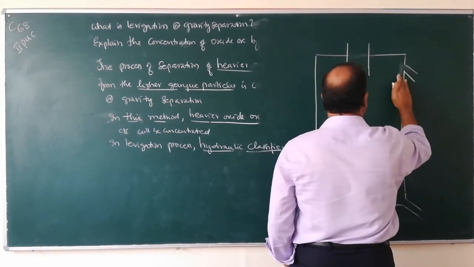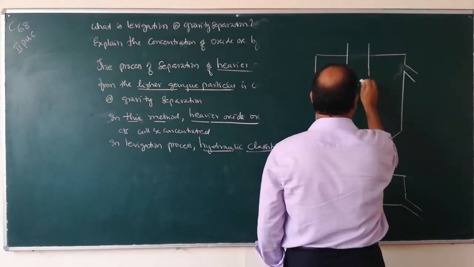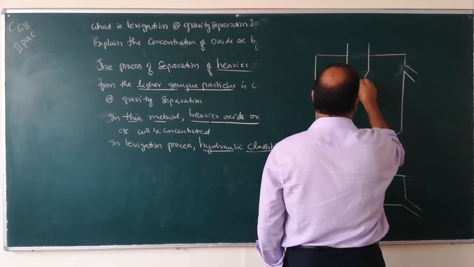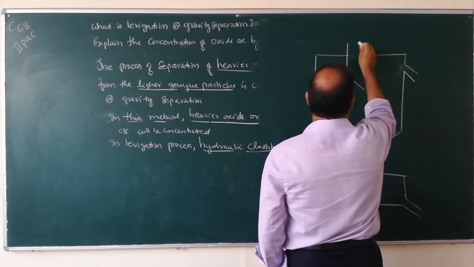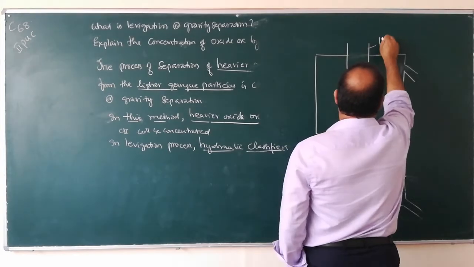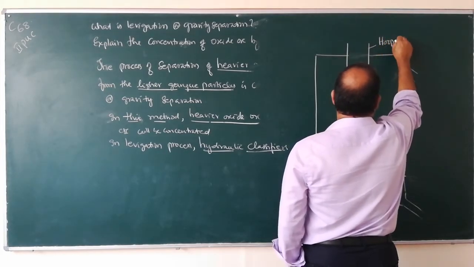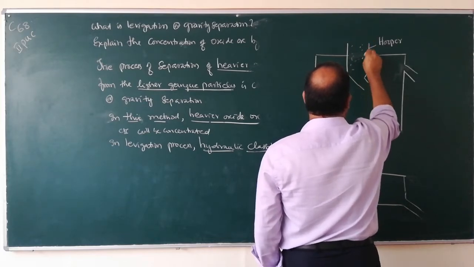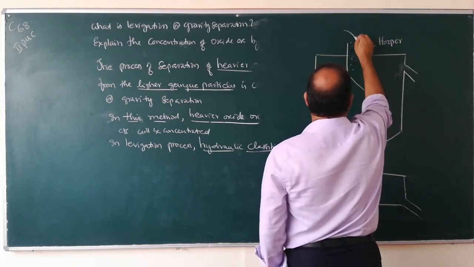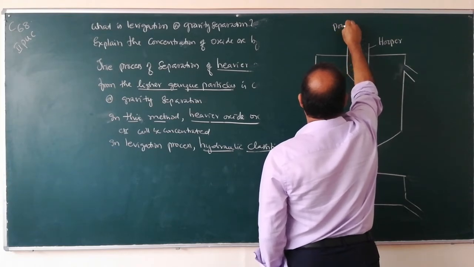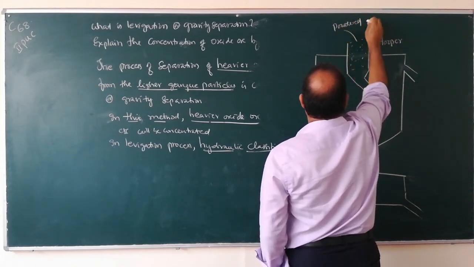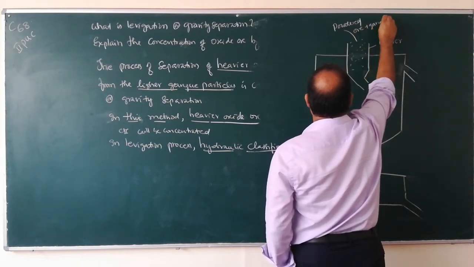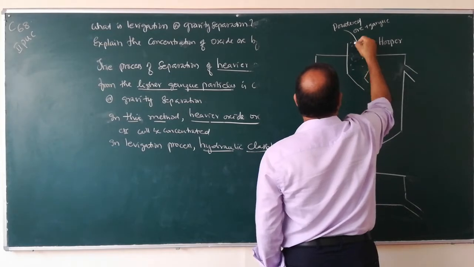So this is the hydraulic classifier. This is called hopper. From here, powdered ore plus gangue is introduced.